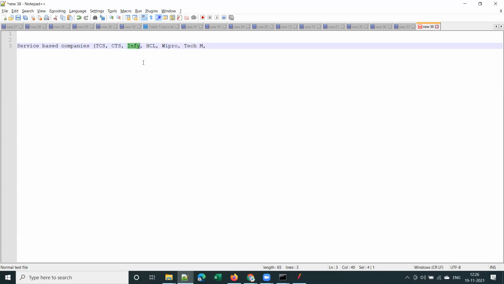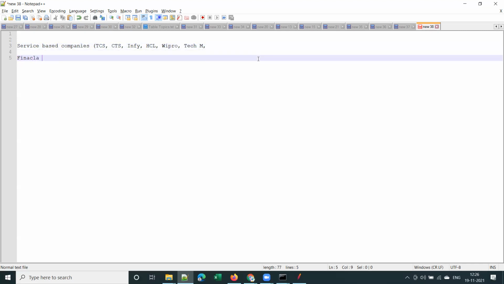Infosys has some products also, right? They developed a product for core banking. How many of you know that name? Finacle. Yes. Finacle is a core banking solution developed by Infosys.